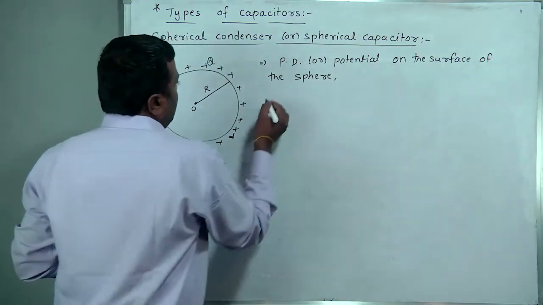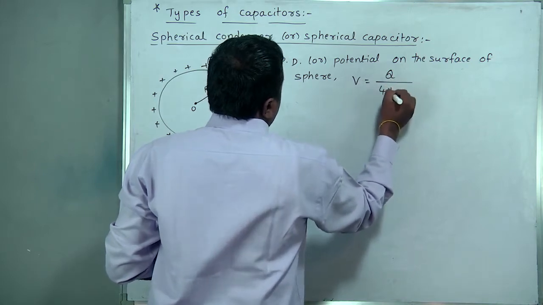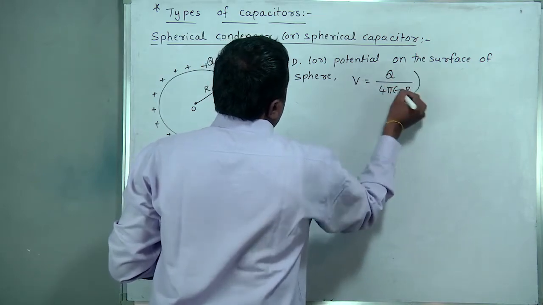What is the formula? V is equal to Q by 4 pi epsilon naught R.